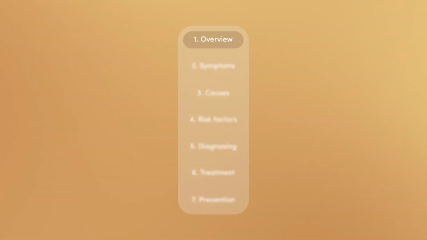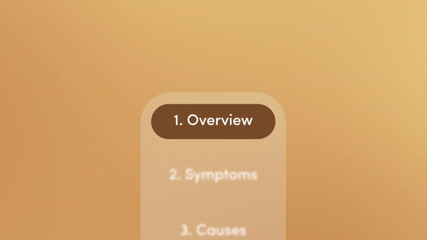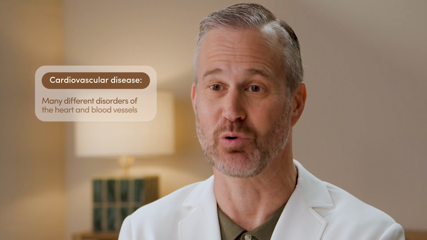This is your guide to cardiovascular disease. Cardiovascular disease is a broad term that refers to many different kinds of heart or blood vessel disorders: valvular disease, arrhythmia, coronary artery disease, atherosclerosis, peripheral artery disease, aneurysms, deep venous thrombosis, and more. Unfortunately, cardiovascular disease is very common, with heart disease among the leading causes of death in the US.